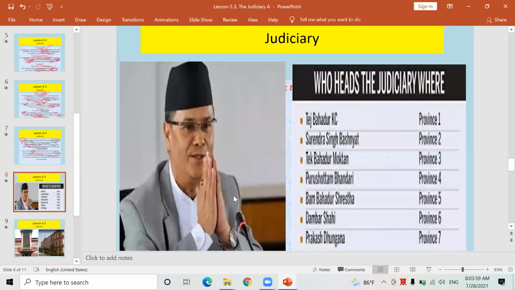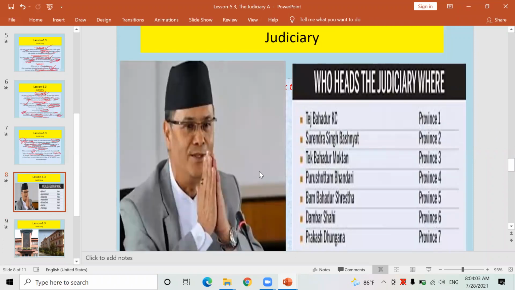Look here. Who is he? Who can tell me? Hello, Class-10. Are you there? Chief Justice. Yeah, Chief Justice of Nepal. Okay, Chief Justice of Nepal, head of the Supreme Court, who heads the judiciary. Here is also given, in province number 1, Tej Bahadur Keshi. He is the Chief Judge of the High Court of province number 1. Similarly, Surendra Singh Basniat is the Chief Judge of the High Court of province number 2. Similarly, other information is also here.